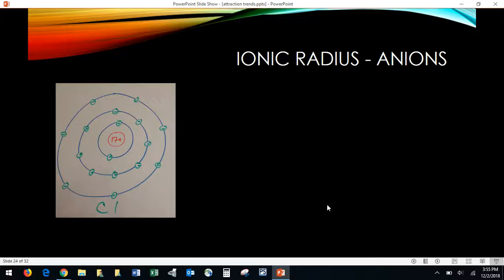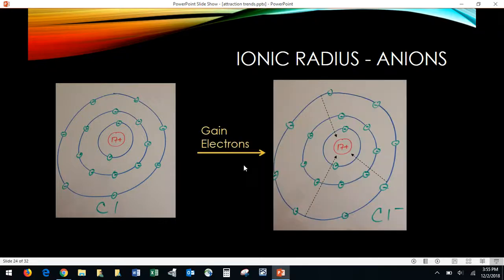Negative anions, things in the upper corner, which are trying to gain electrons because they're so close to a noble gas, like chlorine. Chlorine has 7 valence electrons. By picking up an electron, it has 8. That makes chlorine think it's a noble gas, which is happy and stable. However, the problem is now you're trying to get 17 protons to draw the attention of 18 electrons. It's no longer a one-to-one situation.